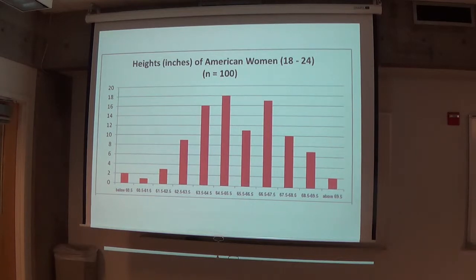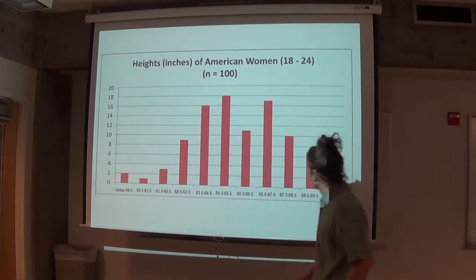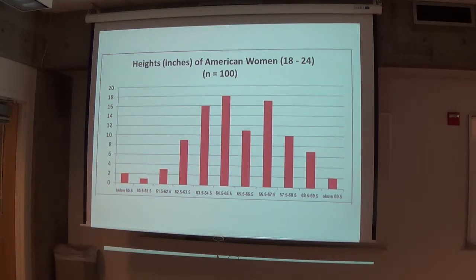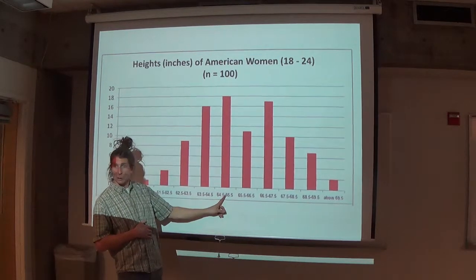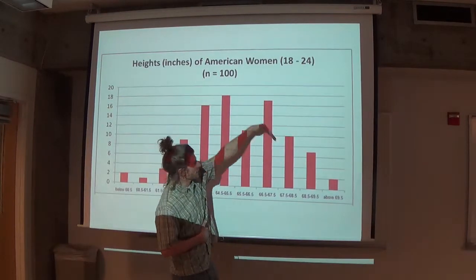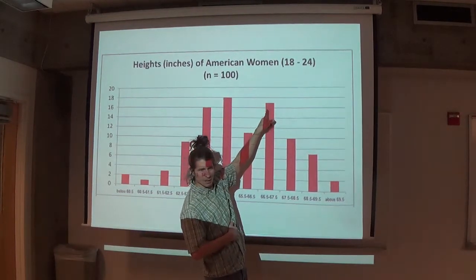What would you call the average height of an American woman between 18 and 24? If you had to give one number to it, what would you call the average? 65 inches. 65 inches? I think so too, Carol. That appears to be the middle of the curve, yeah? Looks like you got a tail out here. Then it goes down. This is a little too high maybe, but that's just sampling error.